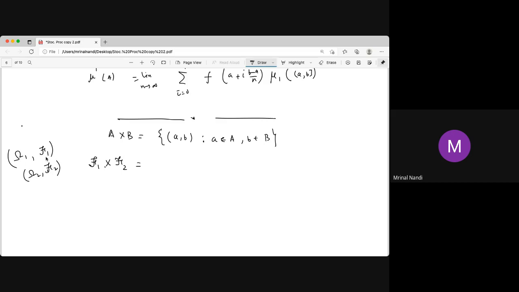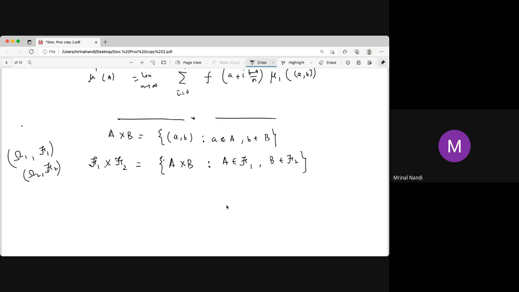That may or may not be a sigma algebra, it is any collection. The definition of the product of the two is like this: it is the collection of all Cartesian products A cross B, where A is coming from script F1 and B is coming from script F2.